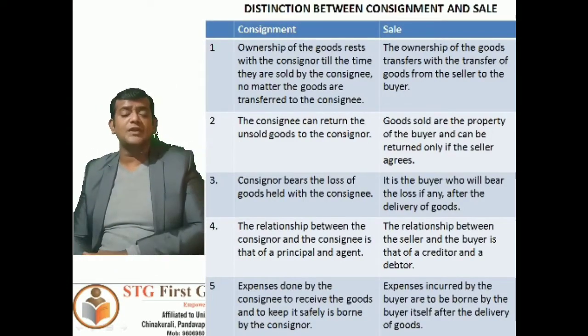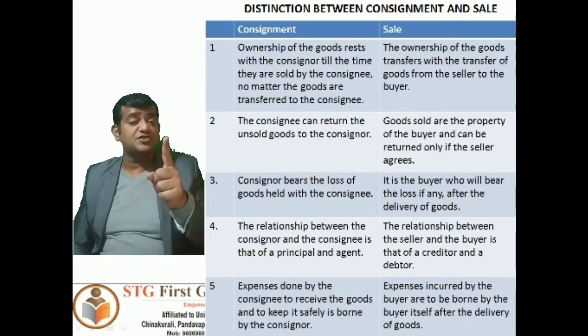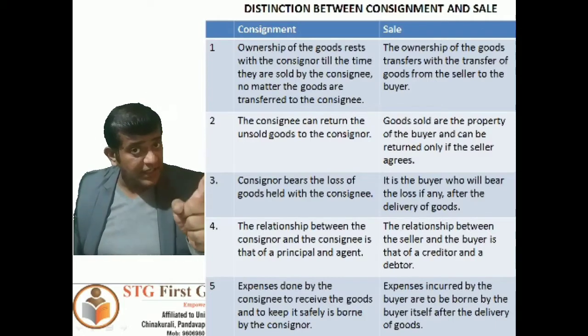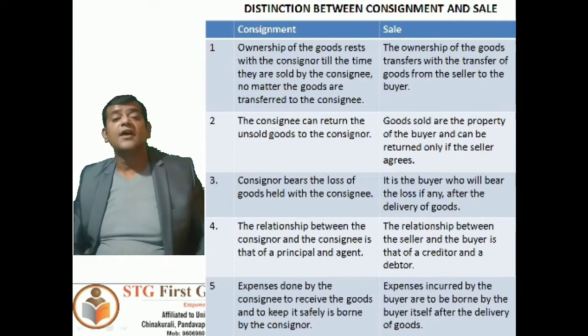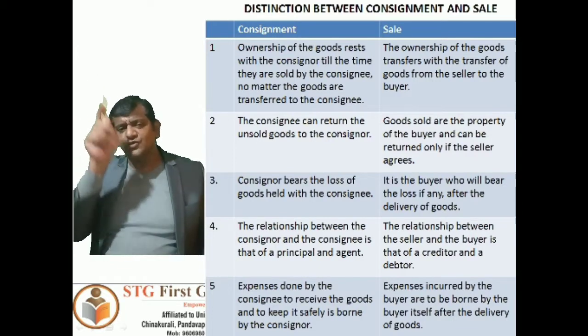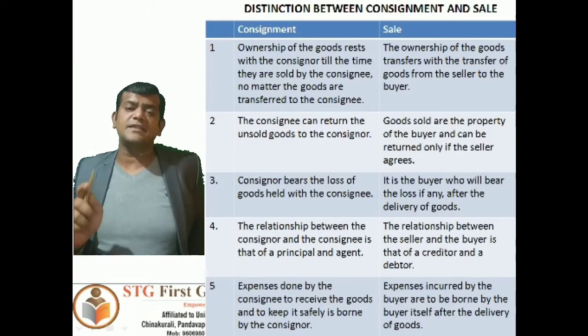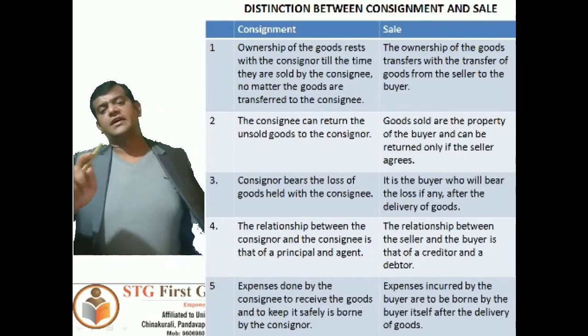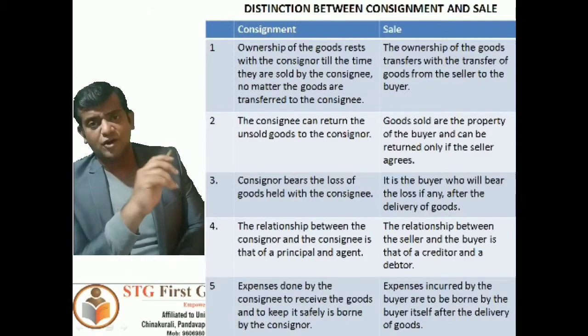Point number 2: in consignment, the consignee can return the unsold goods to the consignor because the consignor is the ultimate owner. So the consignee has to send back the unsold goods, which are stored with him, left out with him.